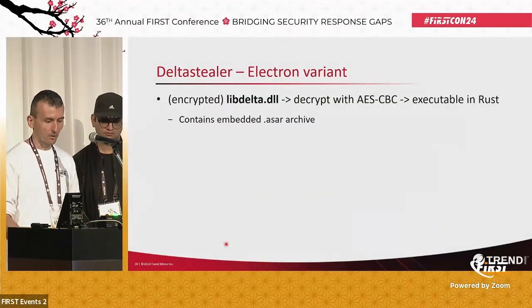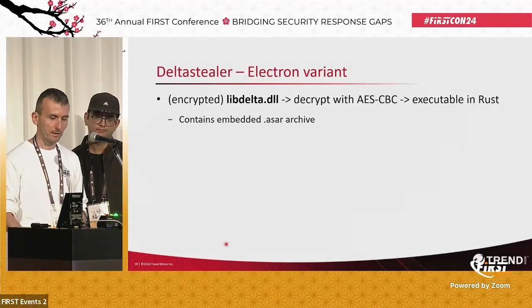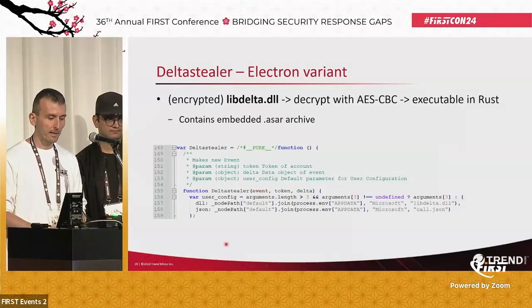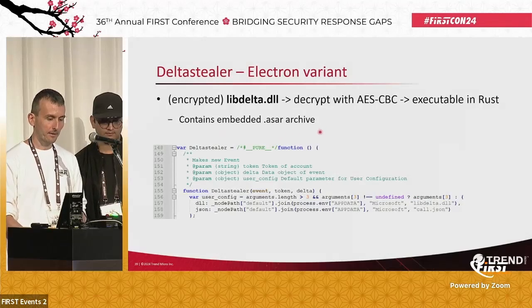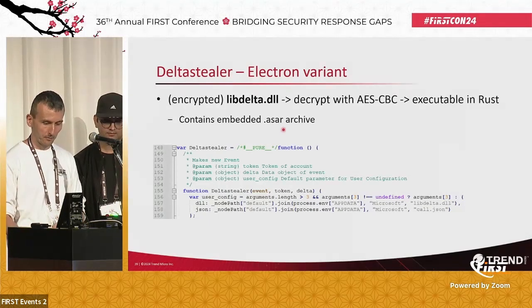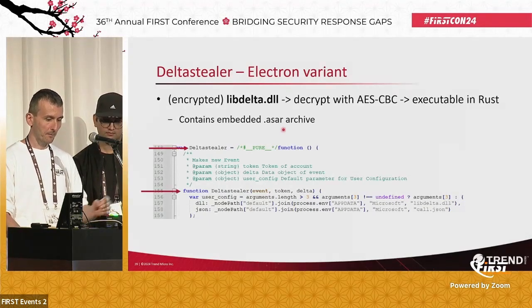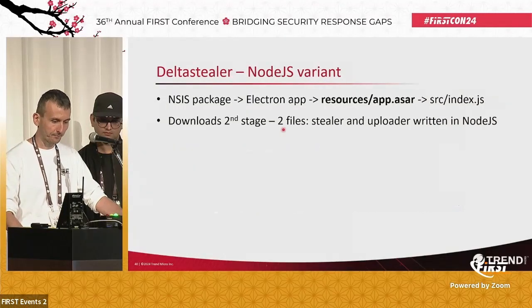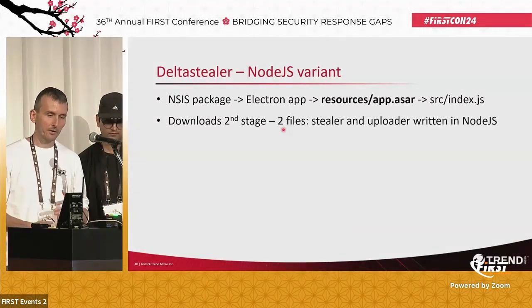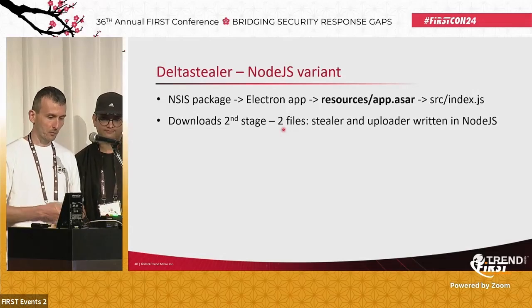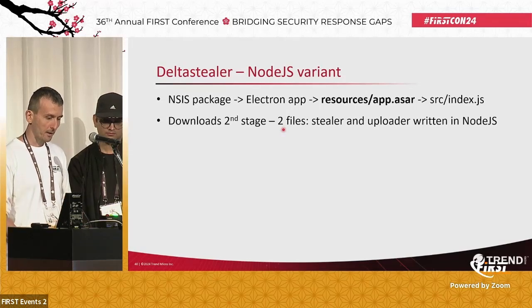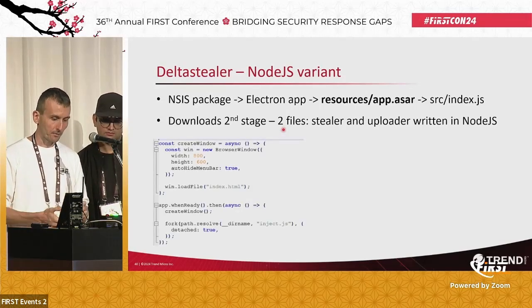But after using all the parameters, which we could easily extract, this file is decrypted to an executable file, which later contains again an asar file to inject into the Discord client. And here you can again notice Delta Stealer, the name of the class, and the names of these functions. Other versions which we have noticed were written in Node.js. So again, it was one more layer of obfuscation, because Node.js is a tool for basically writing code in JavaScript.